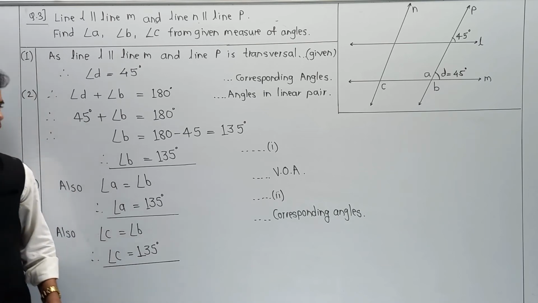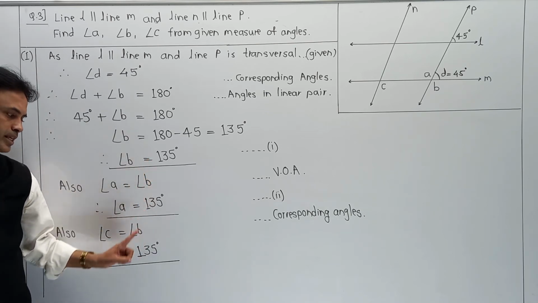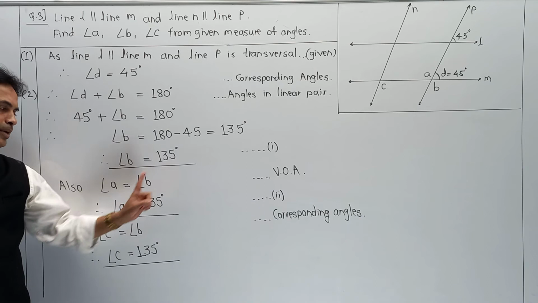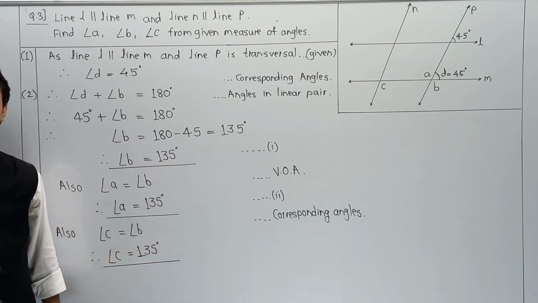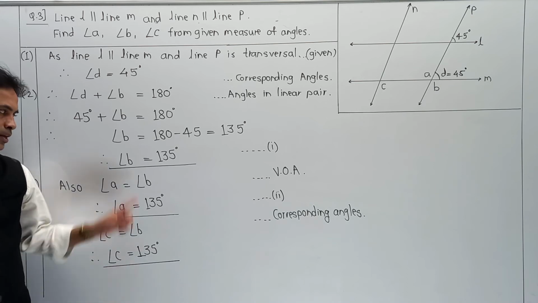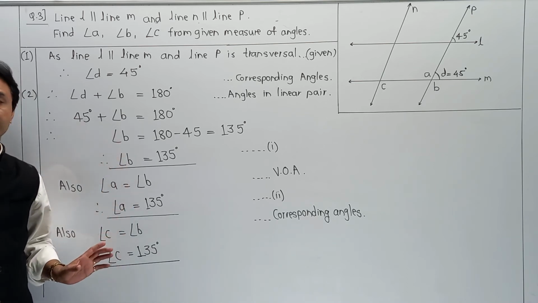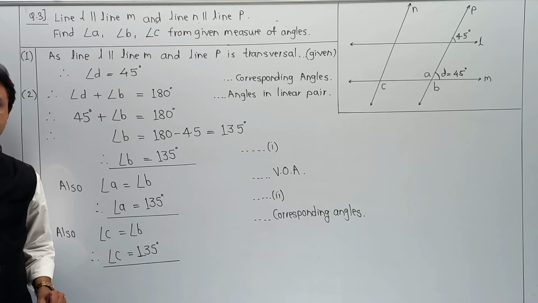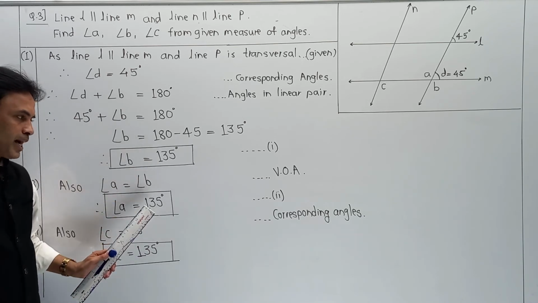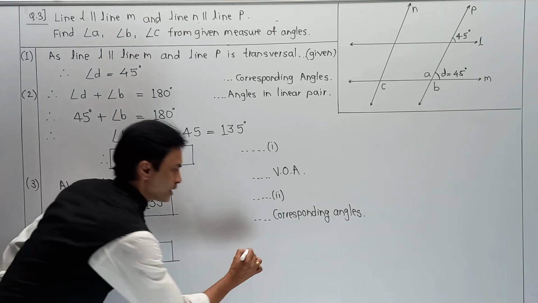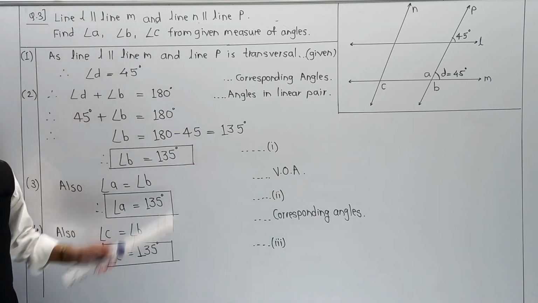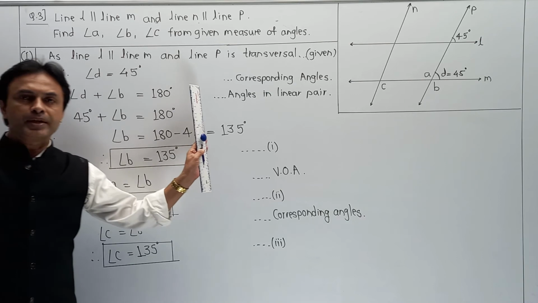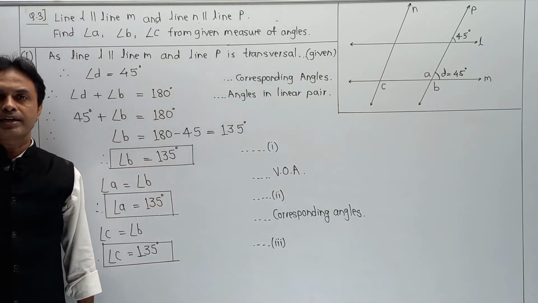And in this way, we are able to complete first as well as second as well as third. That is angle B equal to 135, angle A equal to 135, and angle C is also equal to 135 degrees. No doubt, as this is the main answer, you are kindly requested to make a proper box. In this way, for equation 1 as well as equation 2 and equation 3, make it a proper box and write your answer so that the structure can be looked at in an appropriate manner, and please write the reason towards the extreme side of your paper.